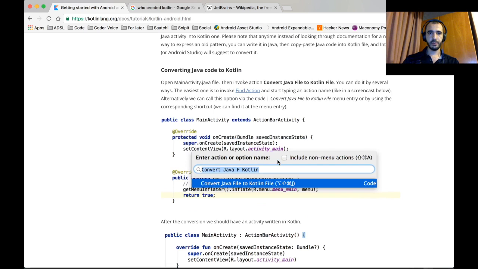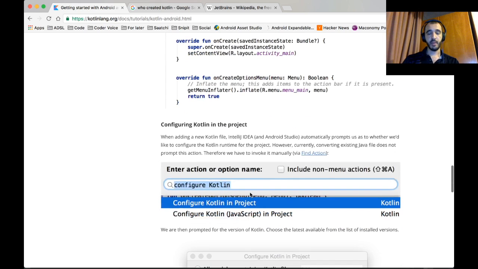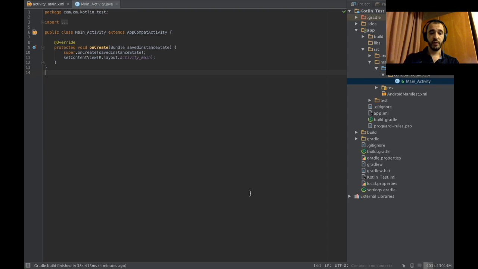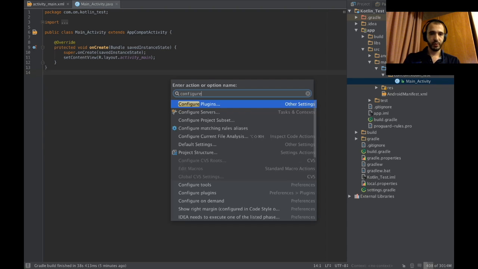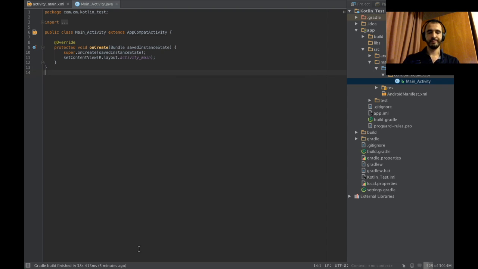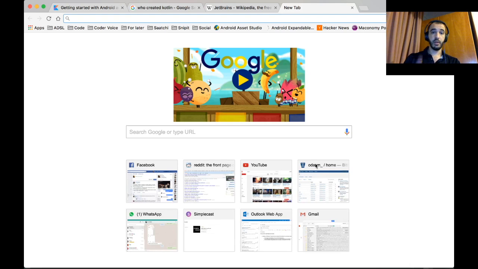Okay. Let's skip to this step. Maybe this step will fix the first one. Configure Kotlin project. Okay. If this doesn't work, then we don't have Kotlin, or something's wrong. Configure Kotlin. Yeah, no. It's not gonna happen. The next step.